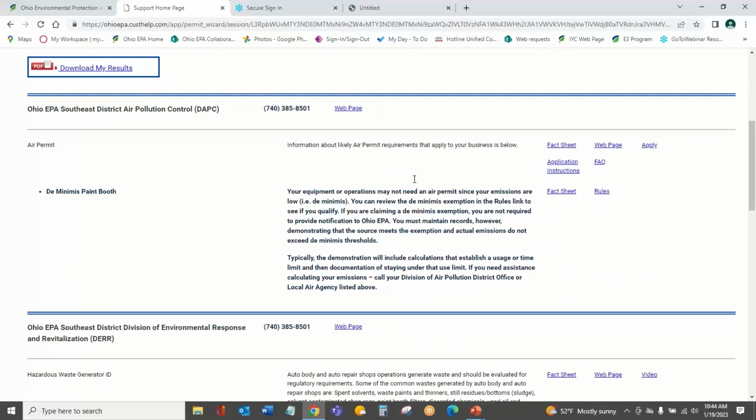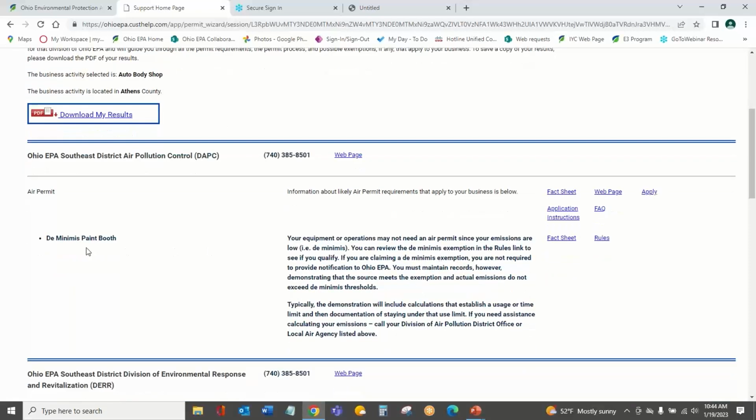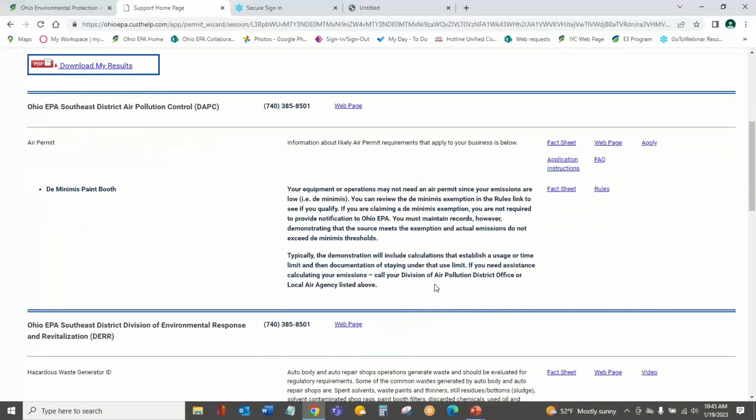So we're back here to this final landing page. We've completed the Permit Wizard. We have download my results available. You'll see that based on what we've evaluated with those paint booth, we're at de minimis paint booth, and it talks about those requirements. We can review those exemptions in the rules link, and it does say that we must maintain records that demonstrate that we meet that exemption. So it gives us some information about what we need to do to maintain that de minimis exemption.